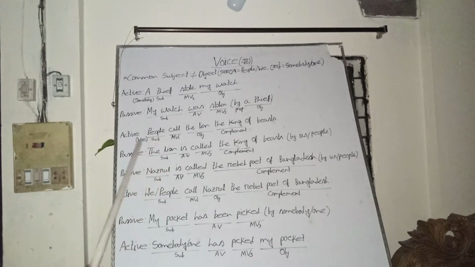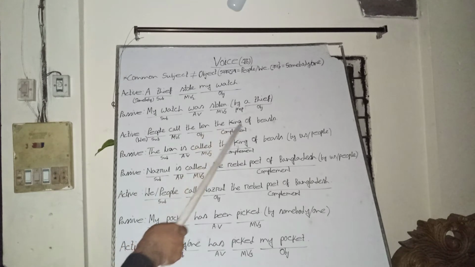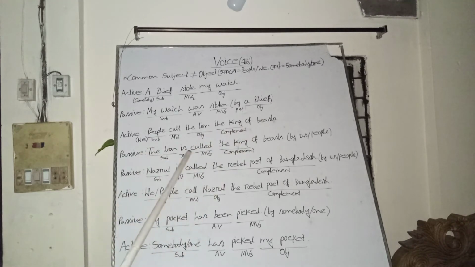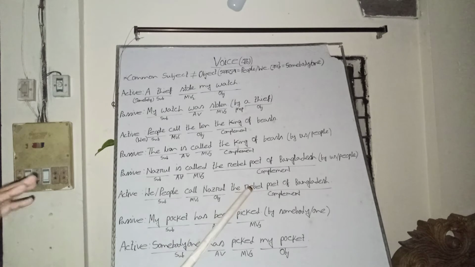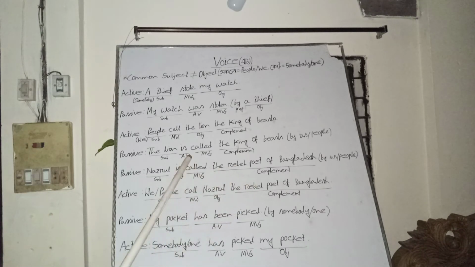People call the lion the king of beast. Here we or people are the subject, and call is the main verb. The lion is the object, and the king of beast is a phrase, and it is the complement of this sentence. So a complement will never be used as subject or object. Complement will always be complement.